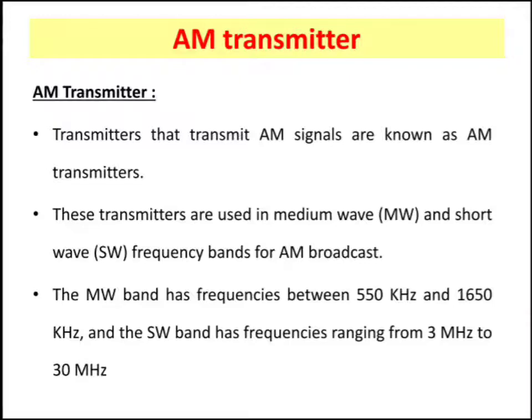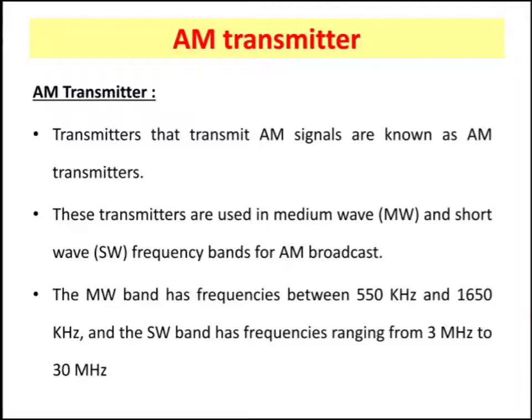The transmitter that transmits AM signals is known as an AM transmitter. Simply we can say a transmitter is nothing but a device which transmits any signals, and the AM transmitter is nothing but one which transmits AM signals. These transmitters are used in the medium wave and short wave frequency bands for AM broadcast.